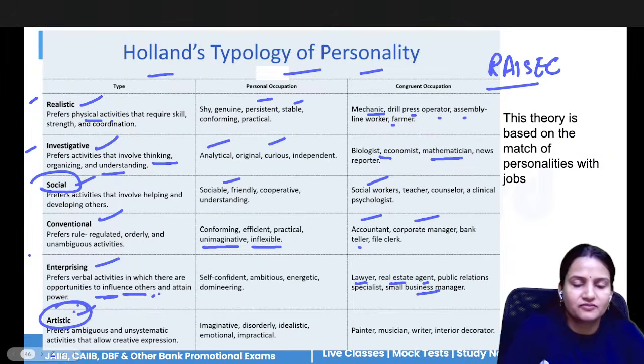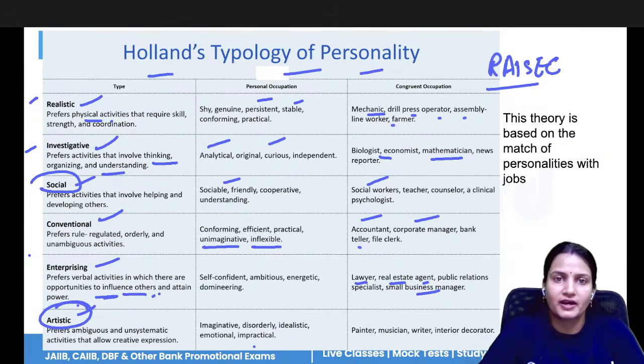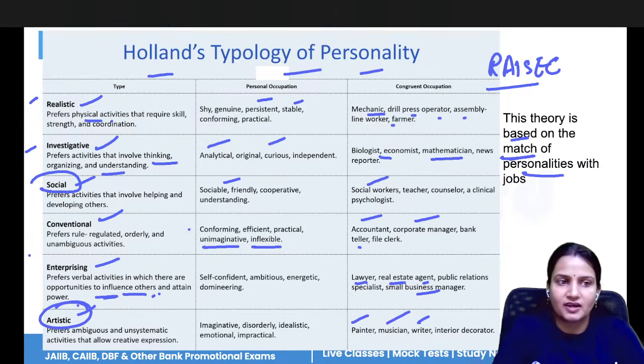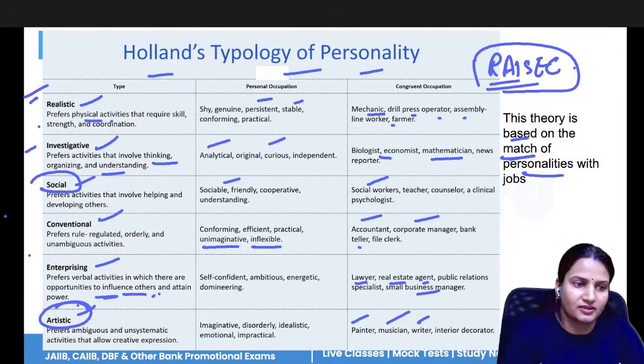And artistic means if you have more imaginative power, if you like to do more creative work, you can become a musician, painter, or writer. So this theory is based on matching personalities with jobs. And the mnemonic is RIASEC.